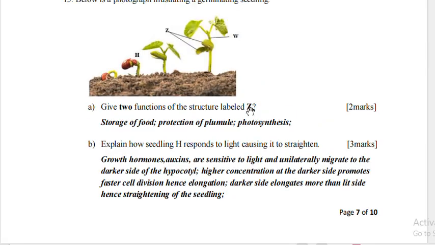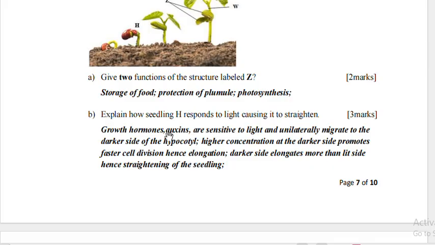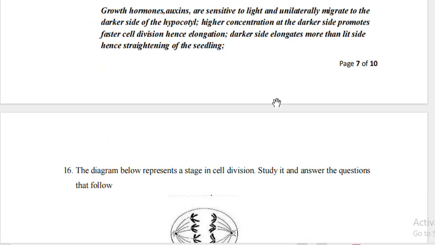Explain how seedling H responds to light, causing it to straighten. Growth hormones, or the auxins, are sensitive to light and unilaterally migrate to the darker side of the hypocotyl. Higher concentration at the darker side promotes faster cell division, hence elongation. The darker side elongates more than the lighter side, hence straightening of the seedling. There must be comparison, the darker side, faster cell division, in order for you to get all those marks.